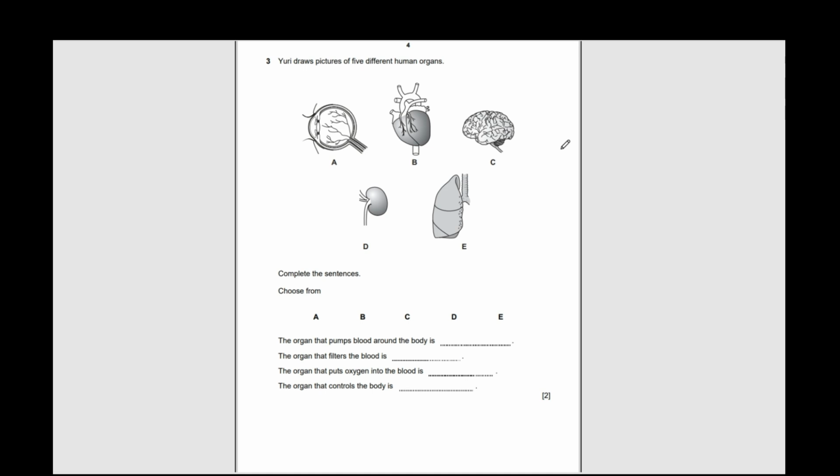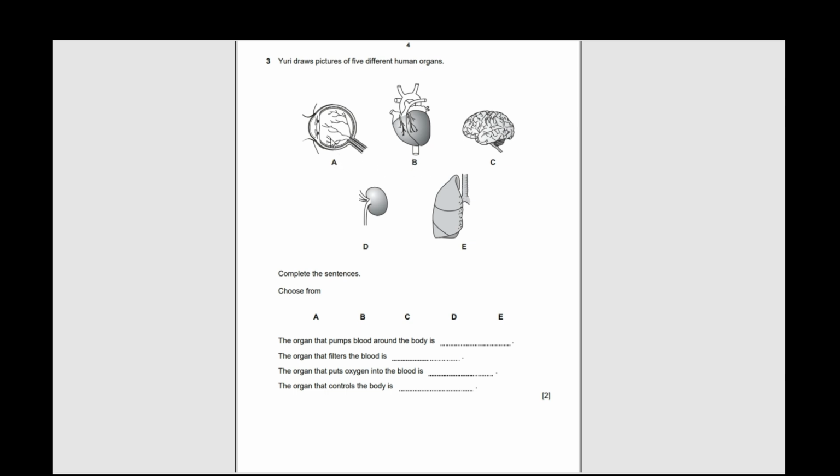Question number 3. Yuri draws a picture of 5 different human organs, and now they're saying complete the sentences. Choose from A, B, C, D, E. The organ that pumps blood around the body is dash. So actually, heart pumps the blood around the body.